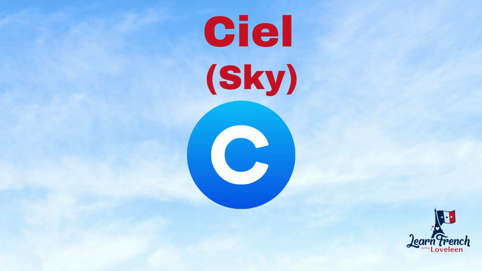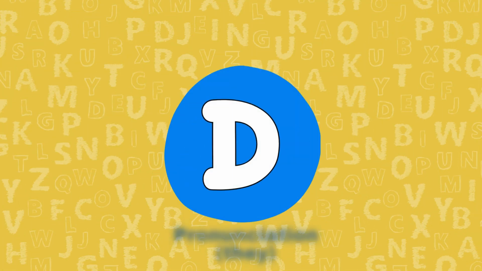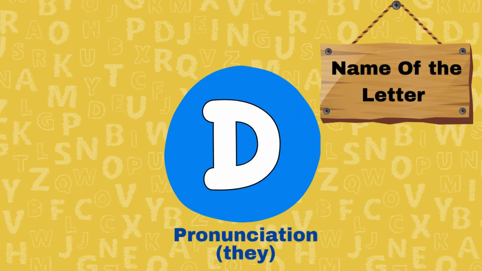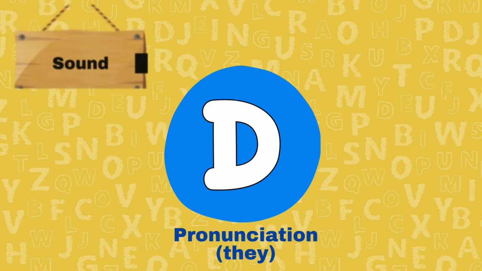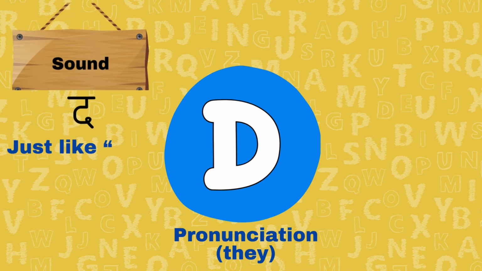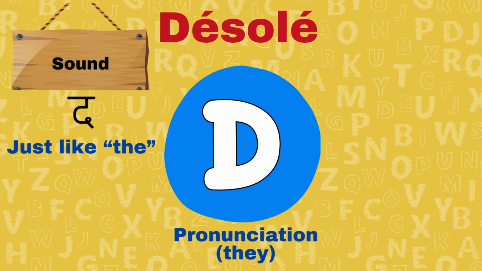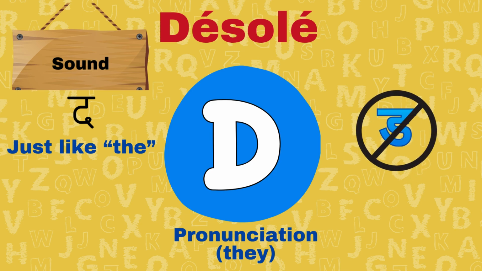Okay, so the next letter is D. D is the name of the letter and the sound is the. For example, désolé. Let me tell you, actually what happened in French language, there is no 'de' kind of sound, okay?